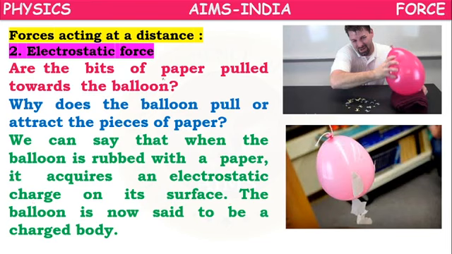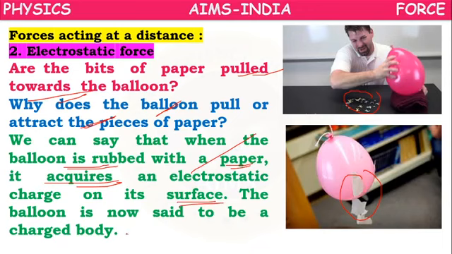Are the bits of paper pulled towards the balloon? So why is the balloon pulling or attracting the pieces of paper? You can observe that the pieces of paper will get attracted to the balloon. Why? When the balloon is rubbed with paper, it acquires an electrostatic charge on its surface.